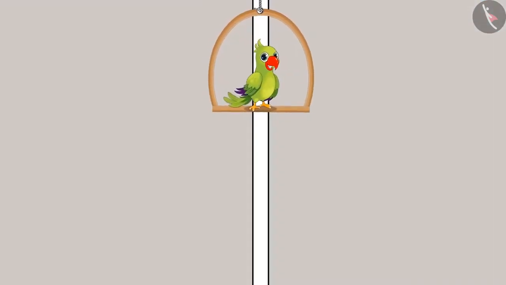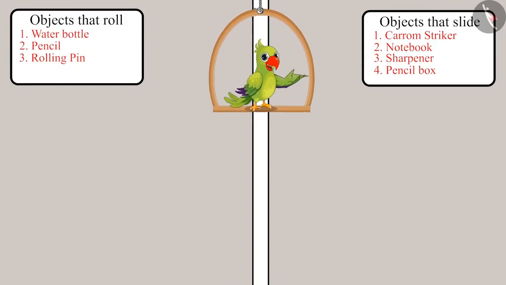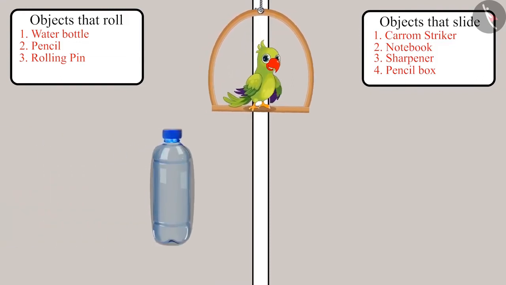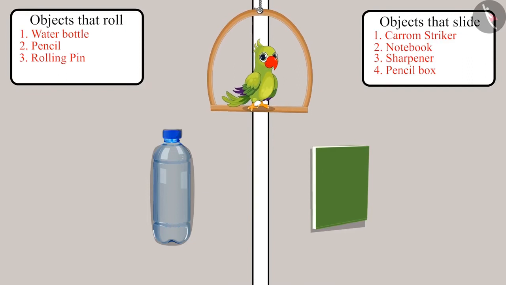So children, you saw that the objects whose surface is circular, they always roll on the floor. And those whose surface is not circular, they always slide on the floor.